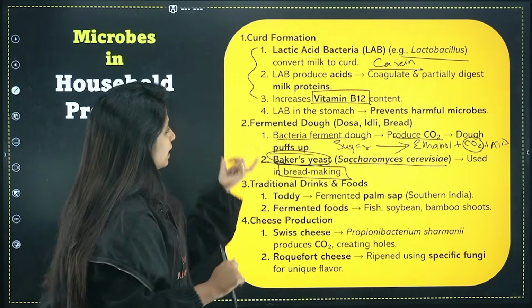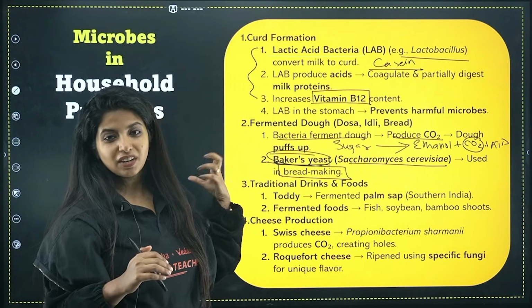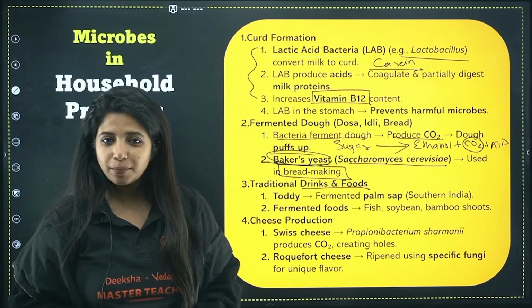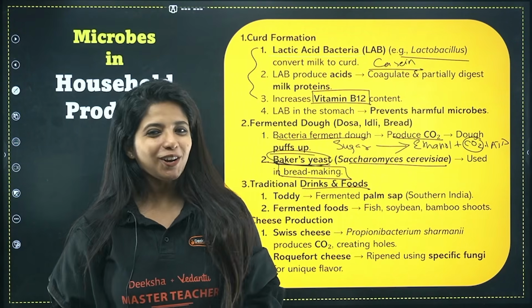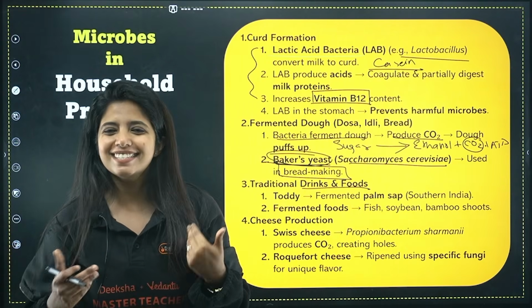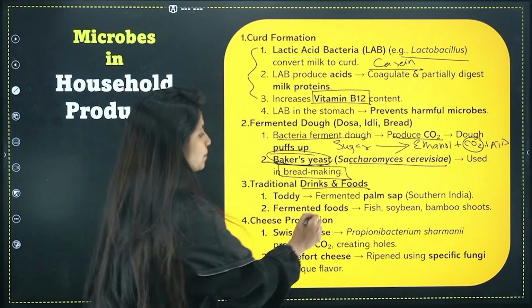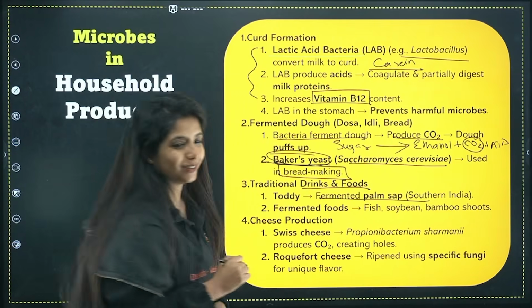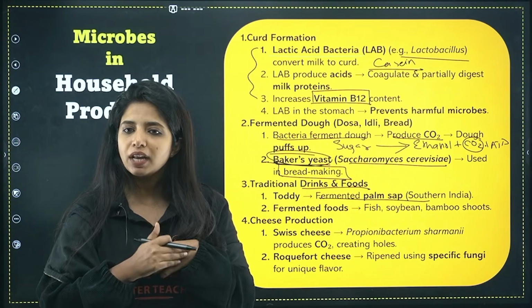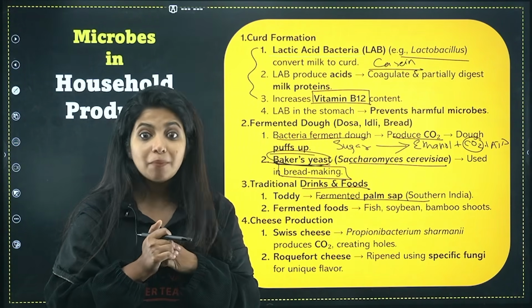Now the third category where these organisms are being used is in drinks as well as foods. For example, you might have heard about toddy. If at all you have visited Kerala, you might have seen toddy shops. What exactly is this toddy? Toddy is basically the fermented palm sap. The palm, which is the palm trees, no? The fermented palm sap is known as toddy, and for this also you need organisms.